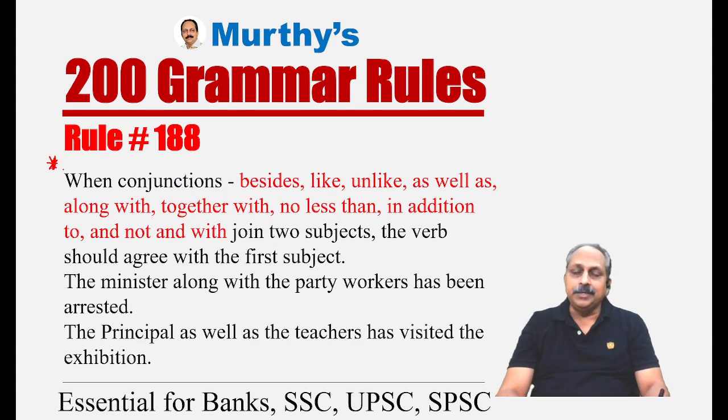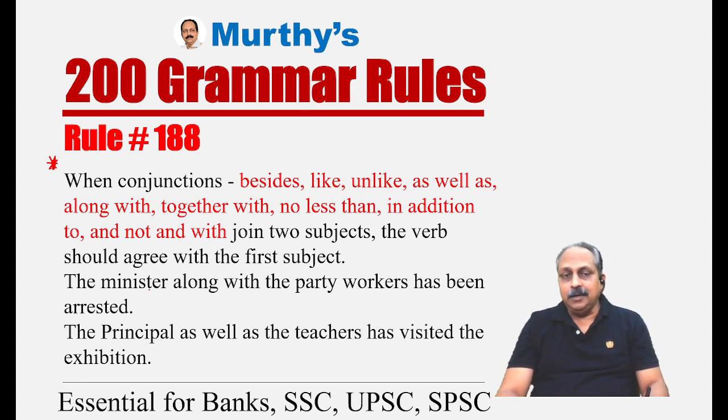They have given so many times, and there's every possibility any of these words can be used when conjunctions or the expressions like besides, like, unlike, as well as, along with, together with, no less than, in addition to, and not, and with join two subjects, the verb should agree with the first subject. This is an important rule. Here you have to memorize all these.